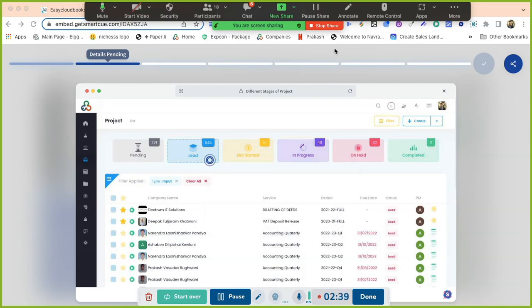Now, in these slides, we are just concerned with understanding the project pipeline. This is the project pipeline. Lead means the client has not given you the document. After that, not started. Not started means the client has given the document, but your team is busy with some other work and your people have not started working on these projects.